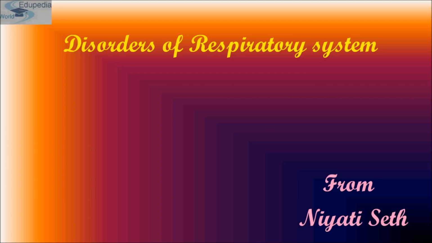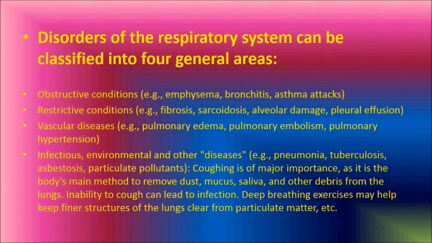Now we'll discuss the disorders of the respiratory system, which can be classified into four major areas. First is obstructive conditions, for example emphysema, bronchitis, asthma attacks, etc. Second come restrictive conditions, for example fibrosis, cystic fibrosis, alveolar damage, pleural effusion, and sarcoidosis.